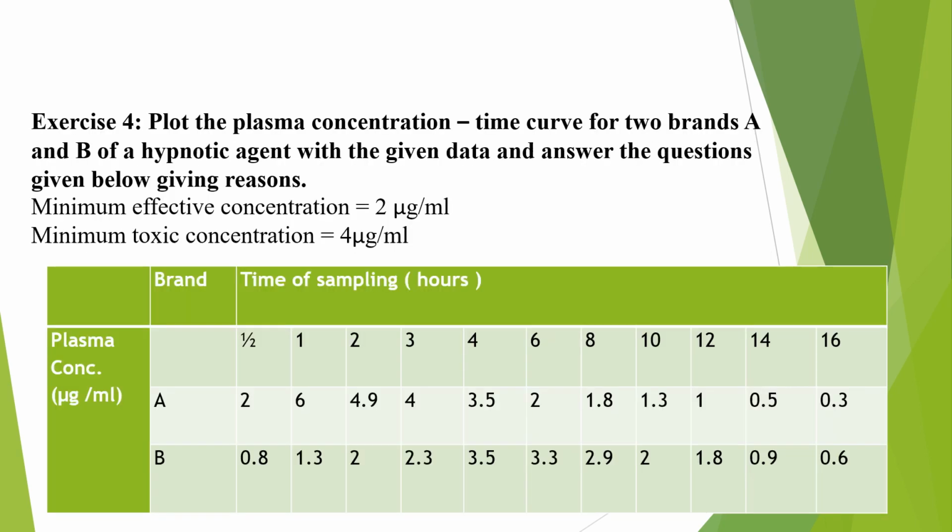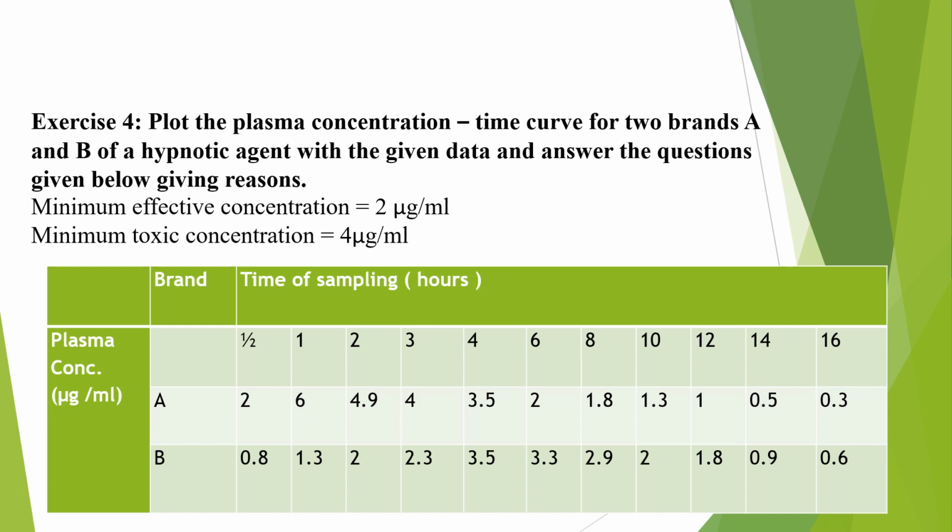Then the fourth exercise: plot the plasma concentration time curve for two brands A and B of a hypnotic agent with the given data and answer the questions given below, giving reasons. Minimum effective concentration is equal to 2 microgram per ml and minimum toxic concentration is equal to 4 microgram per ml.